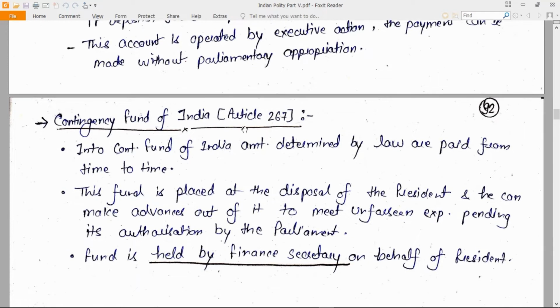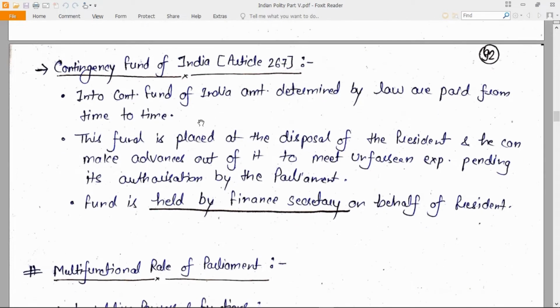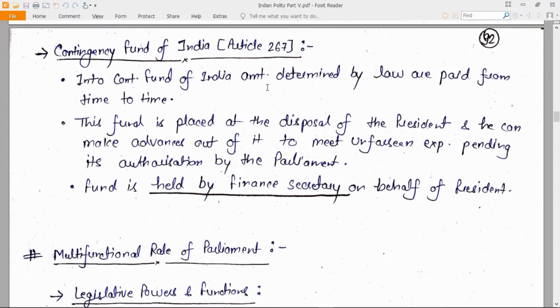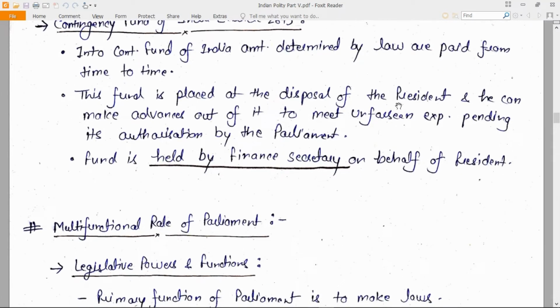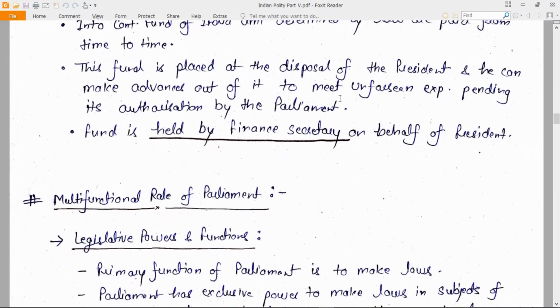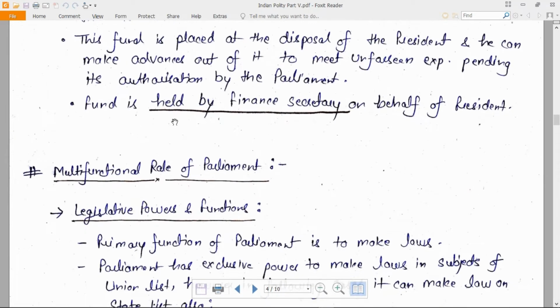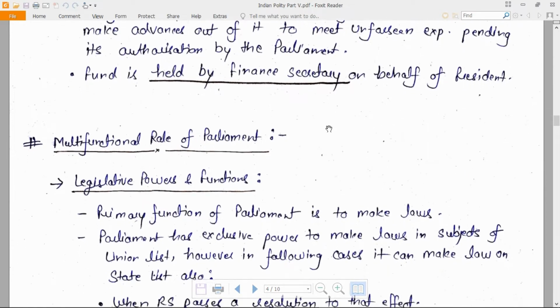Contingency Fund of India, which is defined in Article 267. Now, it is paid into the Consolidated Fund of India, an amount determined by the law paid from time to time. This fund is placed at the disposal of the President and he can make advances out of it to meet unforeseen expenditure pending its authorization by the Parliament. Now, the fund is held by the Finance Secretary on behalf of the President.